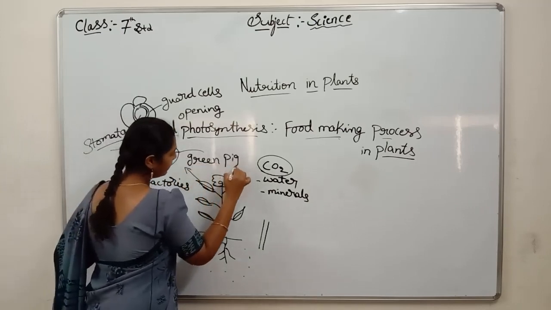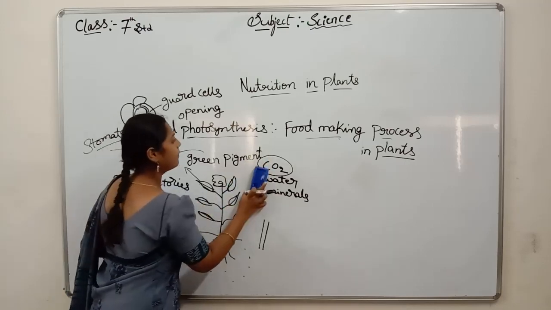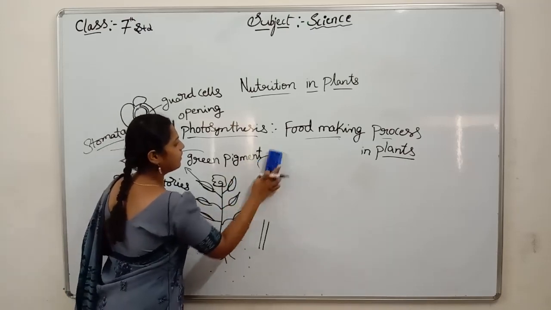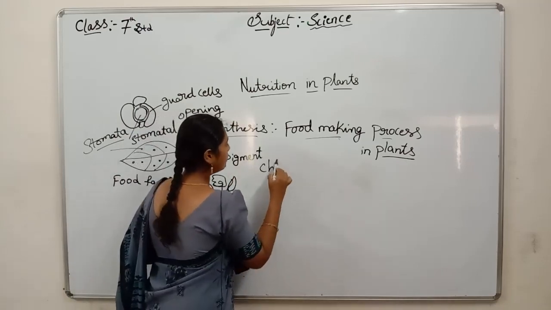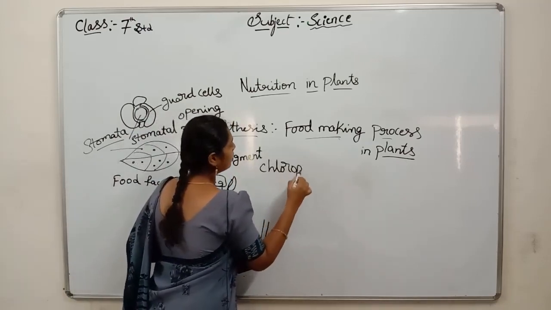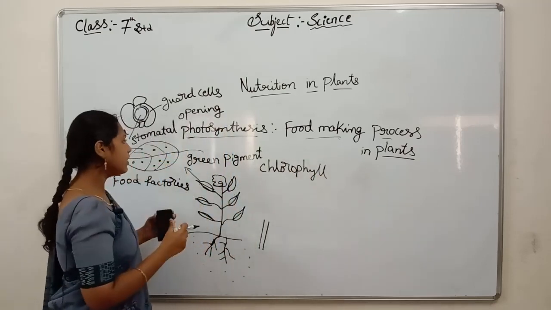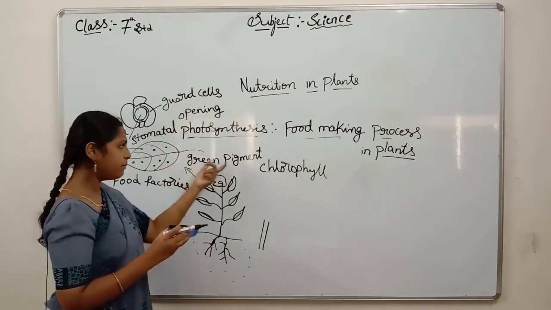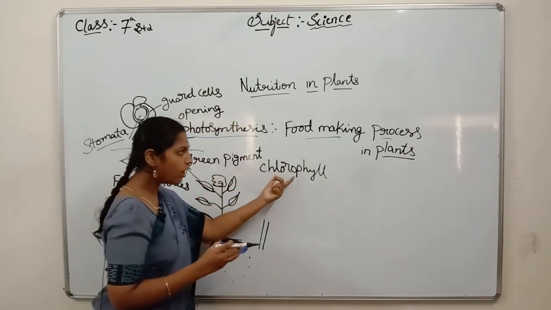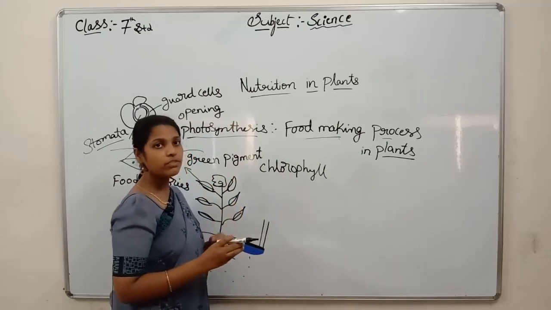Even in a leaf there is a green pigment present, that we call chlorophyll. See where it is present? In a leaf. In a leaf there is a green pigment, that we call chlorophyll. What is the function of chlorophyll? What is the work of chlorophyll?